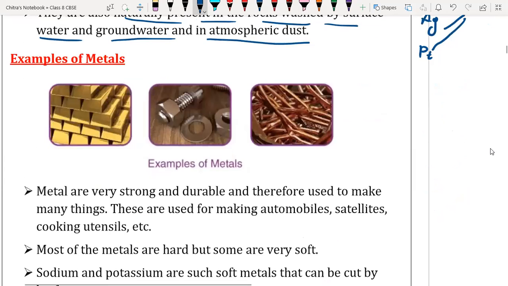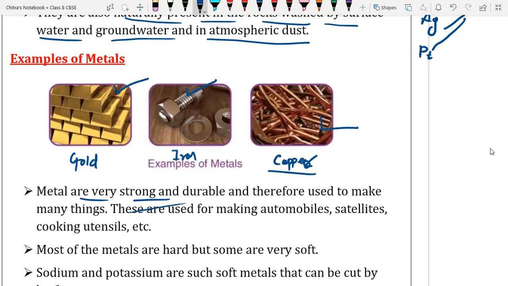Now we are going to understand examples of metals. This is gold, here we have iron, which is also called ferrous, and here we have copper. Metals are very strong and durable, and therefore used to make many things.